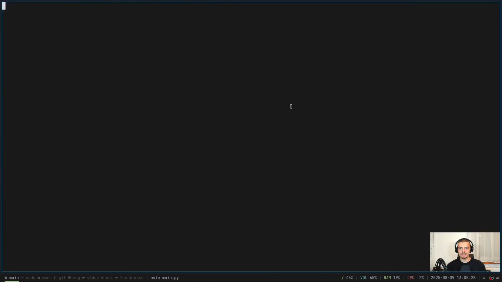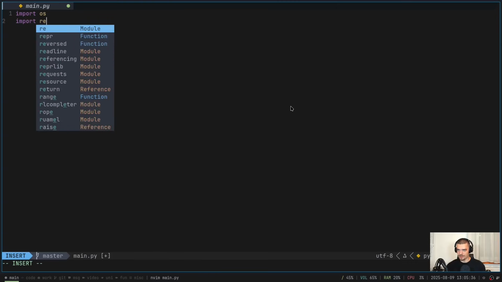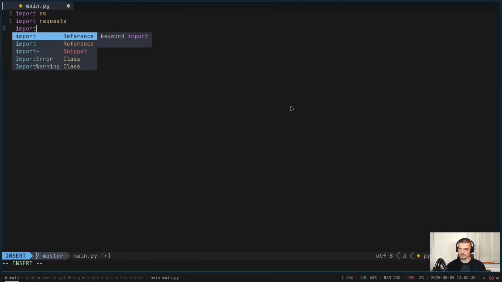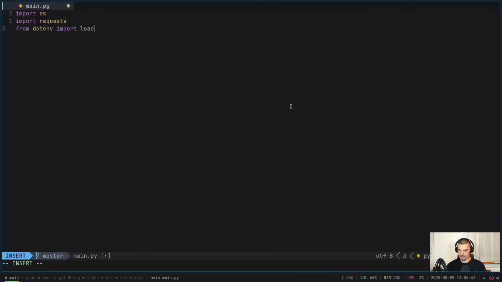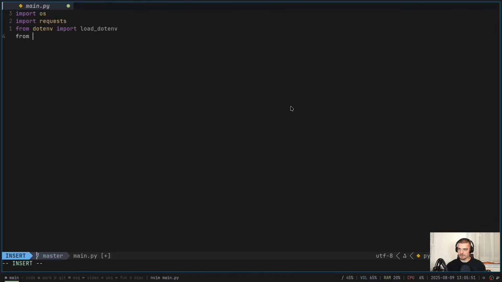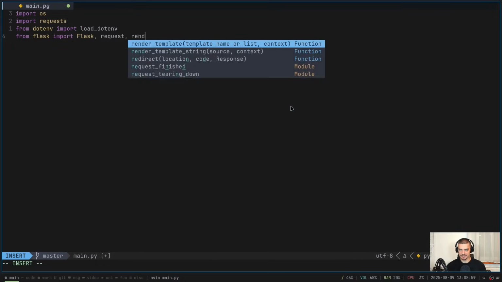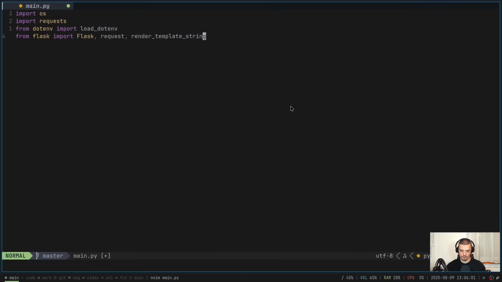Then we're going to go to our main.py file. We're going to remove all of the code here, and we're going to import os. We're going to import requests. We're going to import, actually, from dotenv import load_dotenv. By the way, for the auto completion, I need to briefly activate my virtual environment. And also from Flask, I want to import Flask for the application, request for handling requests, and render_template_string for rendering HTML here directly in the file to keep it simple.